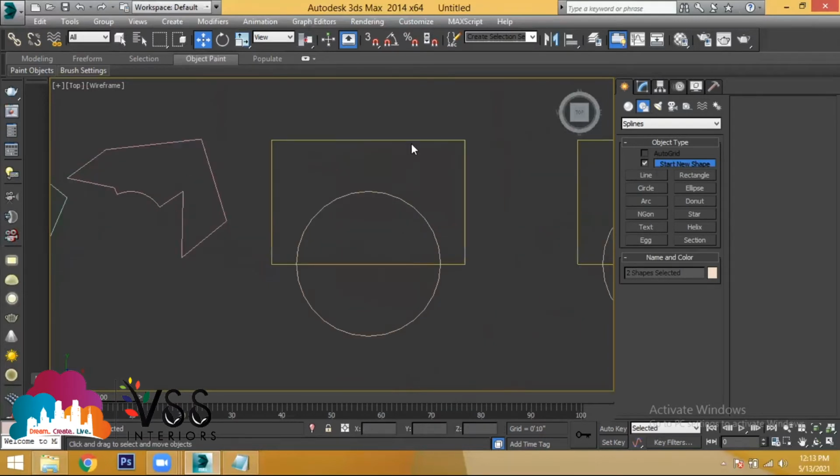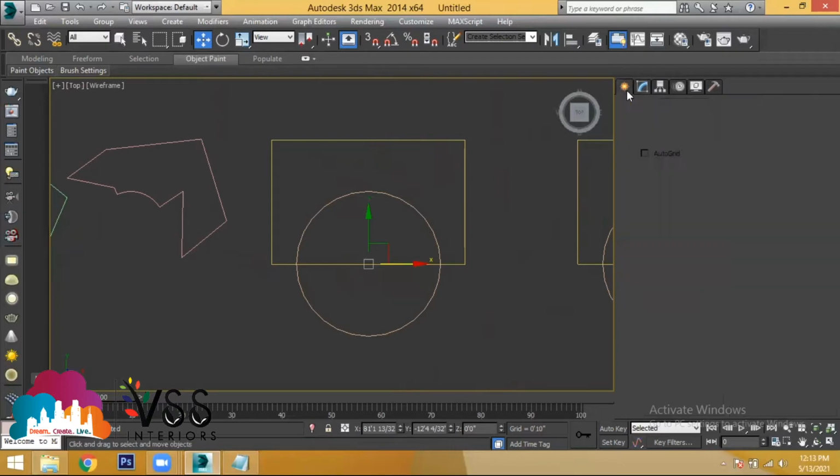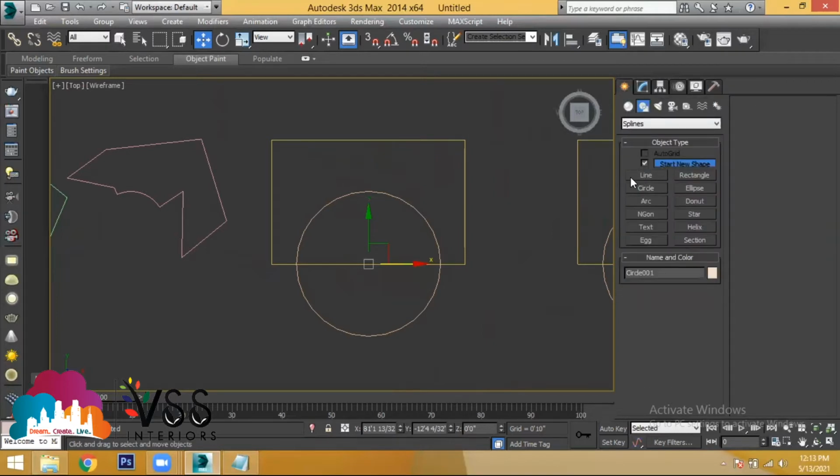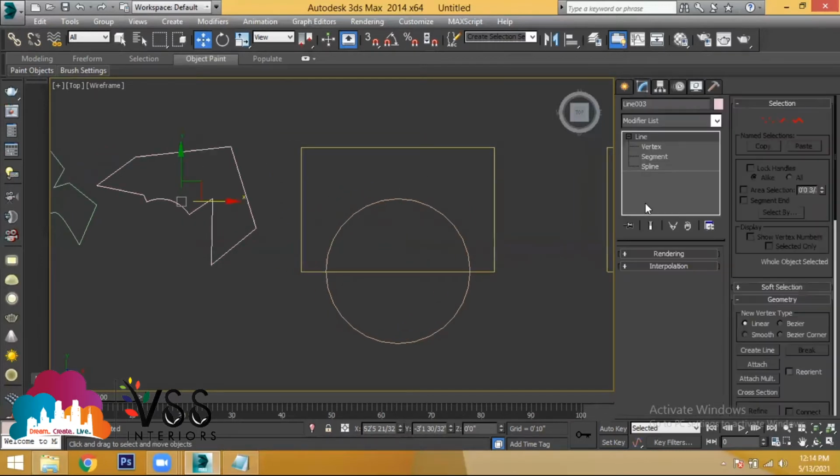Can you trim this object? When you go to rectangle, and go to modify, do you find the trim tool? No. When the selection is a circle, are you able to find the trim tool? No. It means only in the tool called line will you find all those modifications, but not for the other sketches. Whenever you choose a line tool, you will find all these modifications, right?